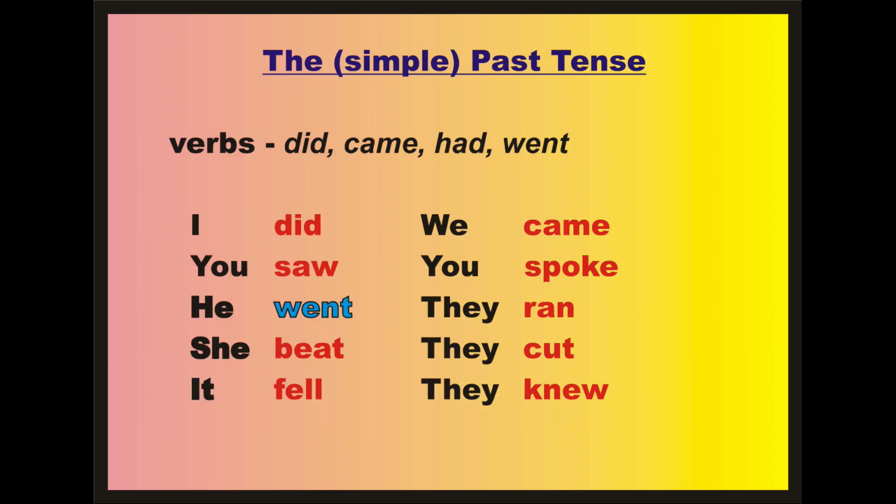The other kind of verbs, irregular verbs, have different or sometimes similar past forms. For example, beat, the past form is the same, beat. Cut, cut, shut, shut, hit, hit, let, let, cost, cost, put, put. The verb be has two past forms, was and were. Was is singular and were is plural.